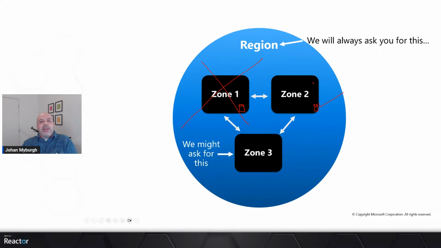So you've got complete independence inside of the region. And you can, for example, create a virtual machine in zone 1, another virtual machine in zone 2, and another in zone 3, and you get that redundancy based on that. I don't want to go into too much detail here. It's just important to understand that this is at a high level what this essentially looks like.